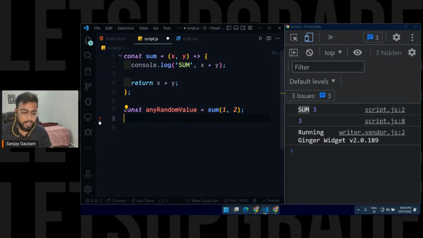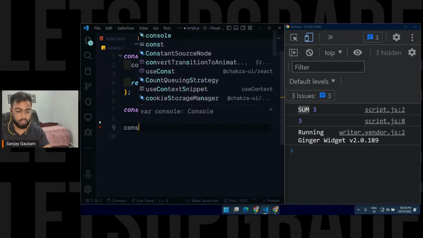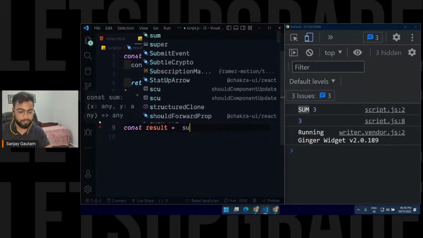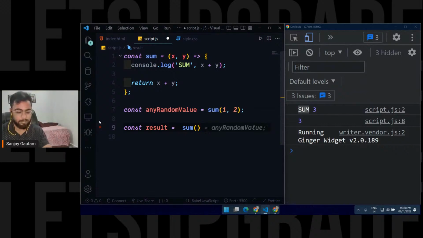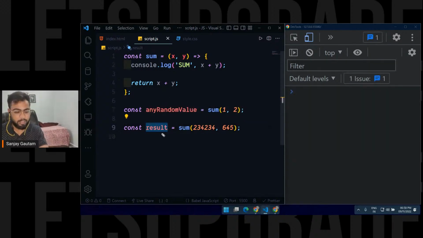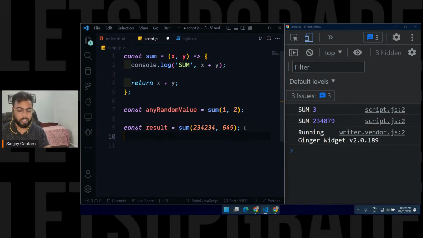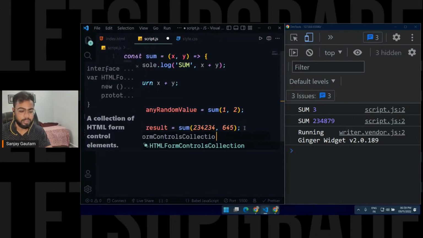Every time you call your function, so let me call our function one more time. I'll create a variable result equals sum, and pass some random numbers here, any random numbers, and save it. Now this result variable is going to store the value that sum was returning. Any guess, if I do a console.log for the result, what will be the value of result? Just take a guess here.